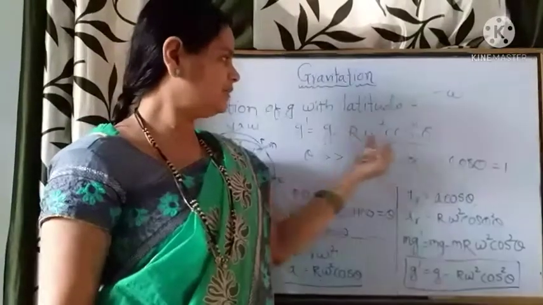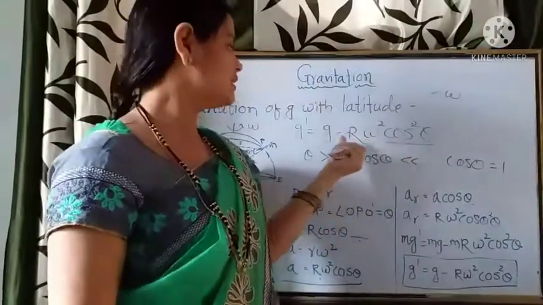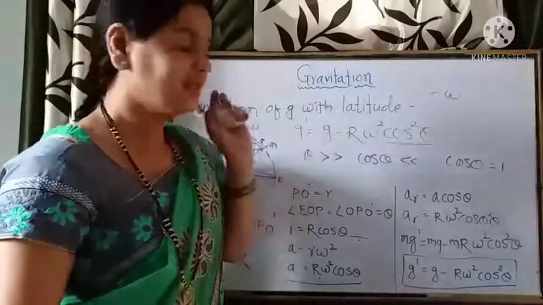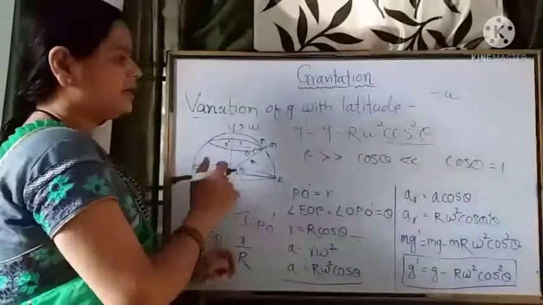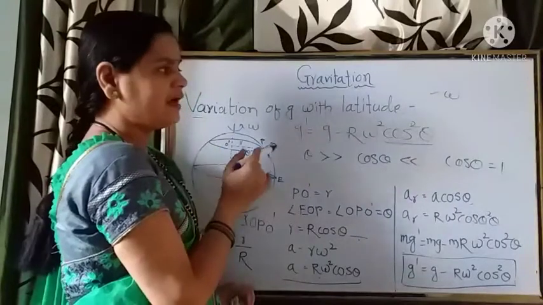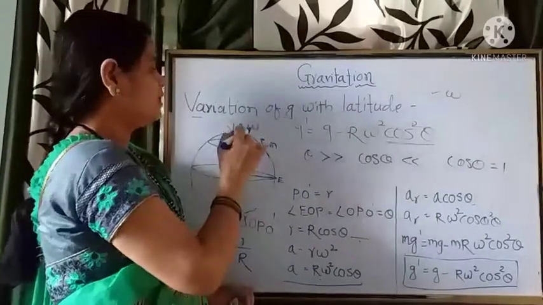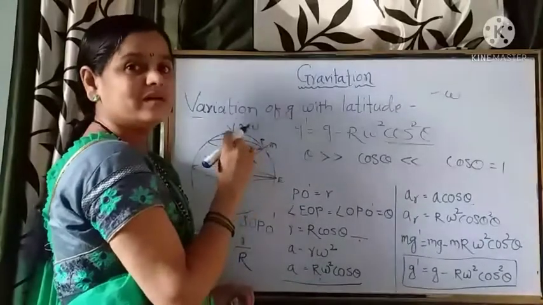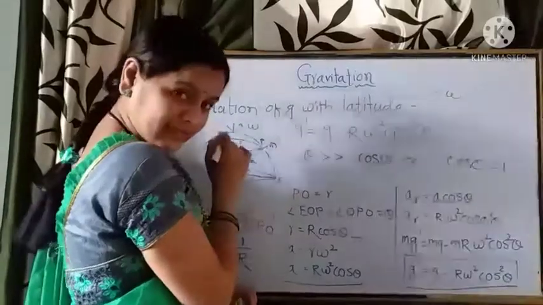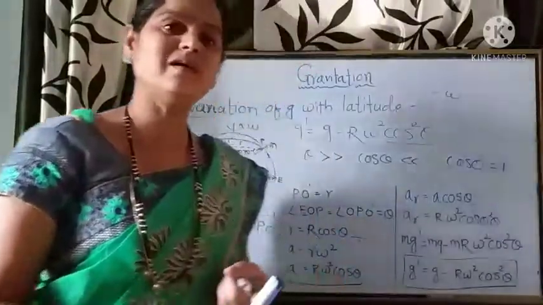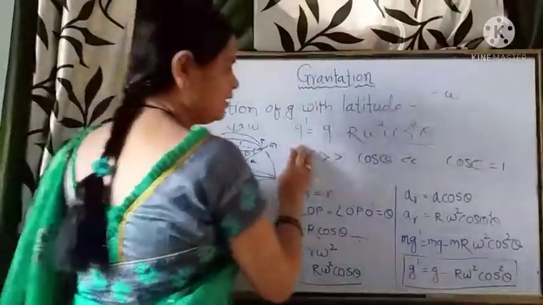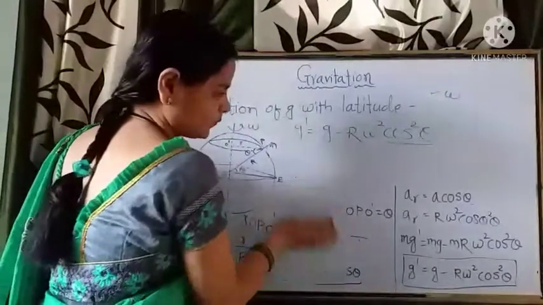If cos theta decreases, it means the subtraction factor from g decreases. If it decreases, it means g increases. So we can conclude that as the latitude angle increases, acceleration due to gravity increases. How? We can put in the values and find it out.